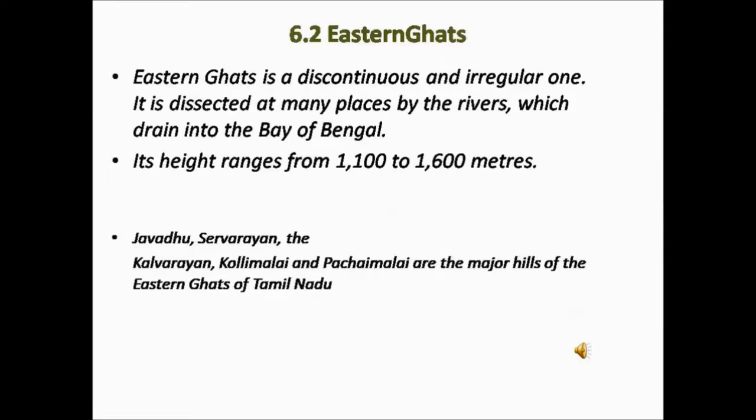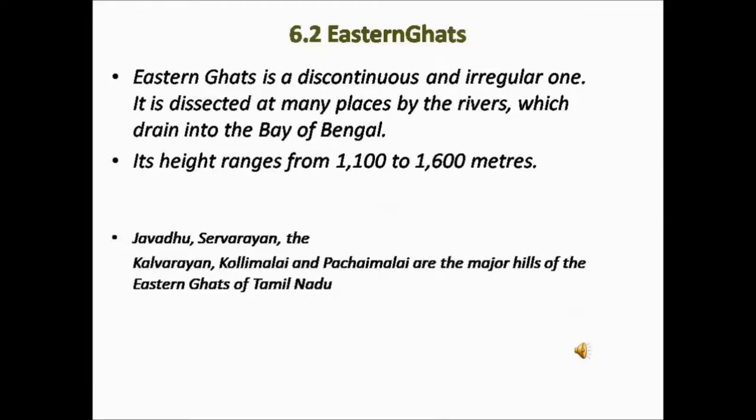Eastern Ghats. Eastern Ghats is a discontinuous and irregular range of mountains, whereas the Western Ghats are continuous range of mountains. This is the main difference between the Eastern Ghats and the Western Ghats. Eastern Ghats is dissected at many places by the rivers. That is, it is divided at many places by the rivers which drain into the Bay of Bengal.